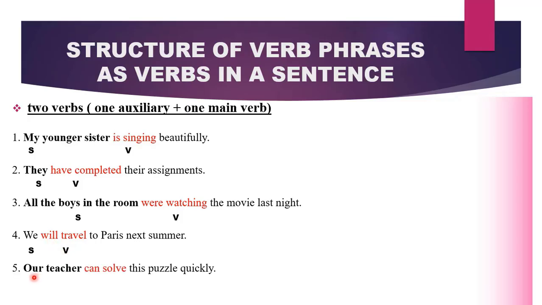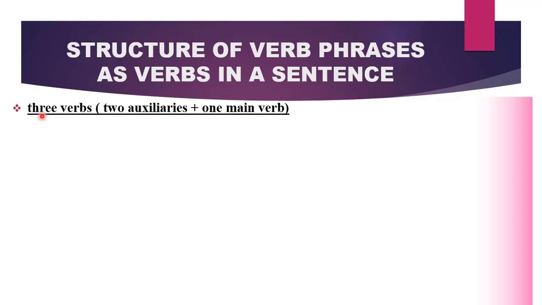The last sentence, our teacher can solve this puzzle quickly. What is the subject? Our teacher. And what is the verb? Can solve. It is a verb phrase which is functioning as a verb. Therefore, you can have a sentence with two verbs, an auxiliary verb and a main verb. There can also be cases where a three-word verb phrase can function as a verb. If you have that, then there will be two helping verbs and then one main verb.